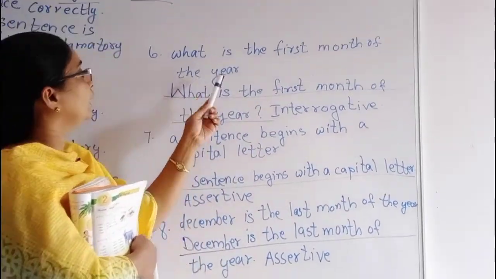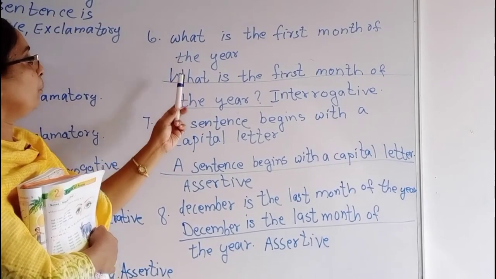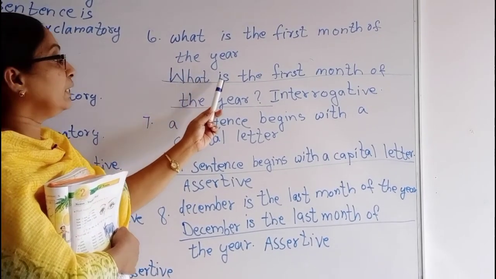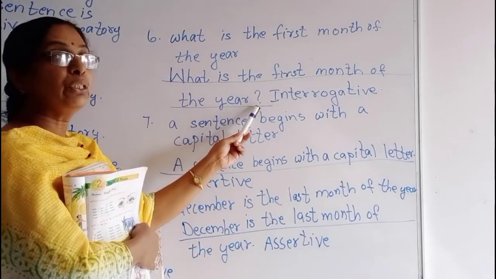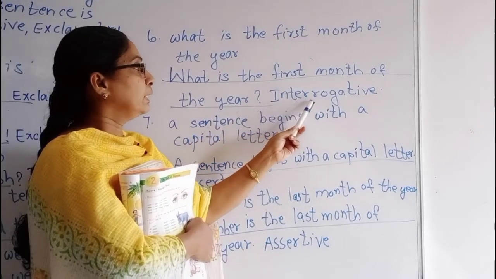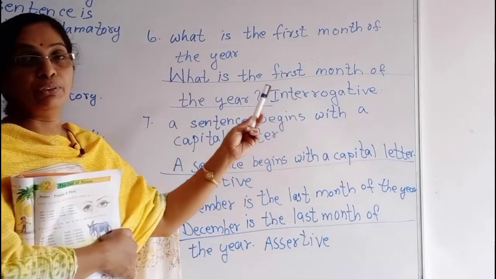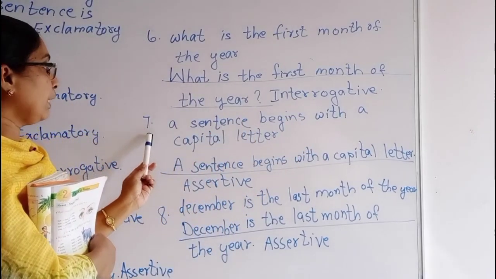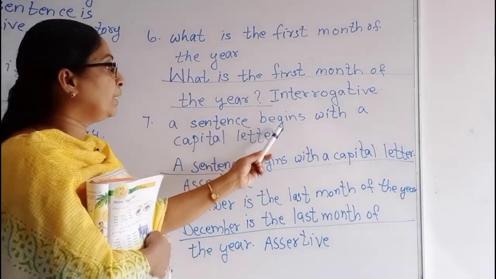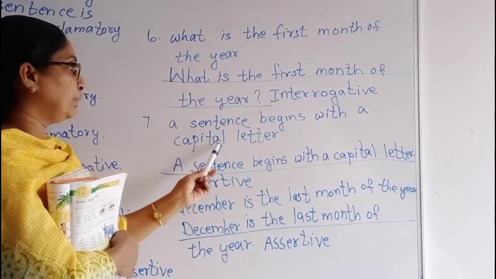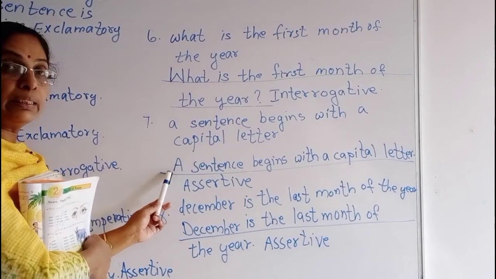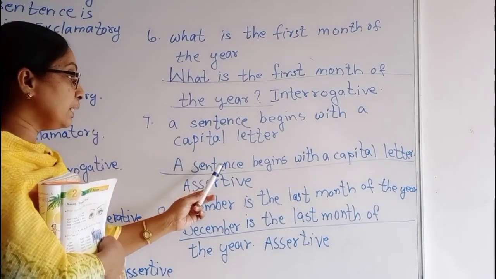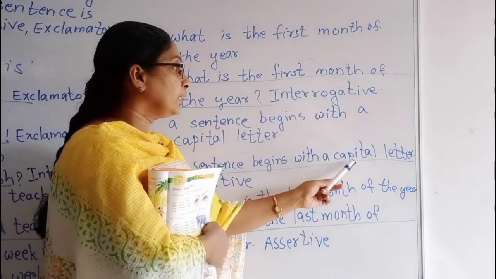The next, sixth one, is what is the first month of the year. W capital letter. What is the first month of the year? So this has a question mark. The sentence becomes an interrogative sentence. Next, seventh one. A sentence begins with a capital letter. A is the capital letter.